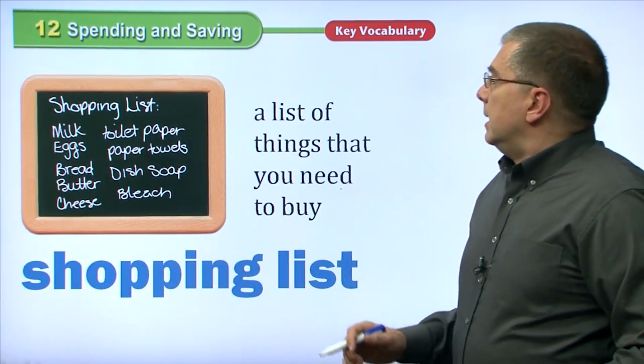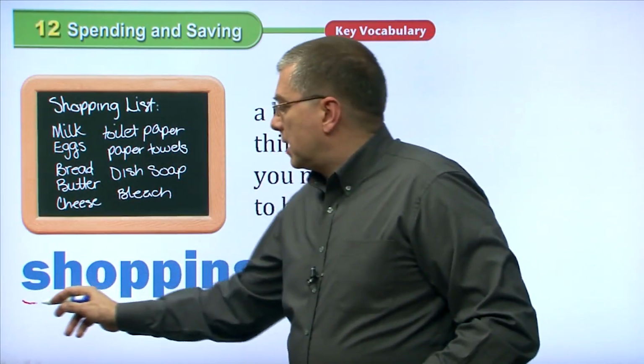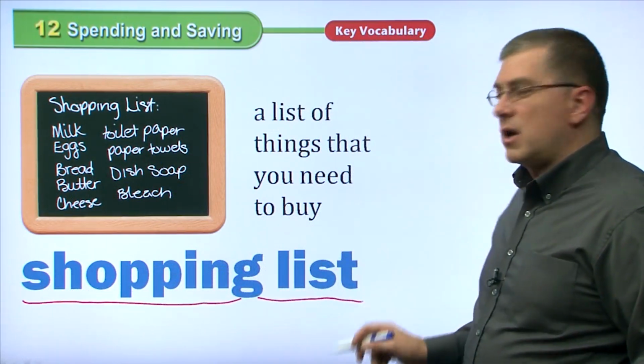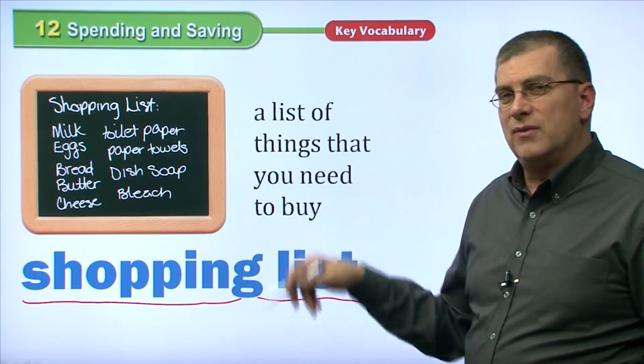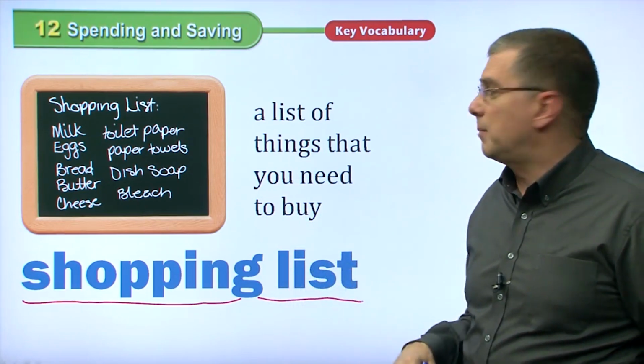Okay, here we have a shopping list. Before we saw item, right? And we saw a very brief list, and that was a shopping list, right?